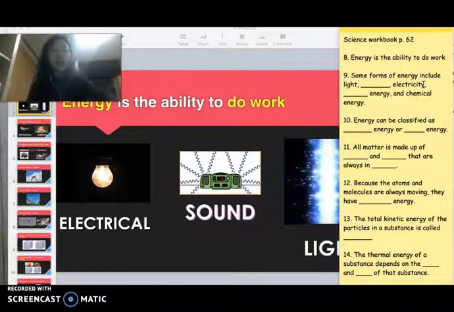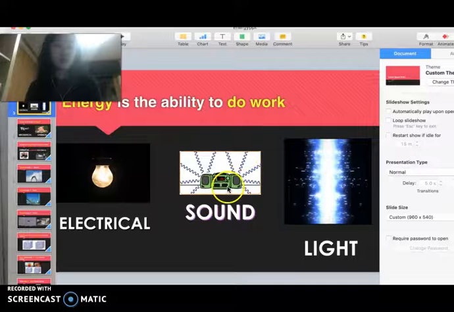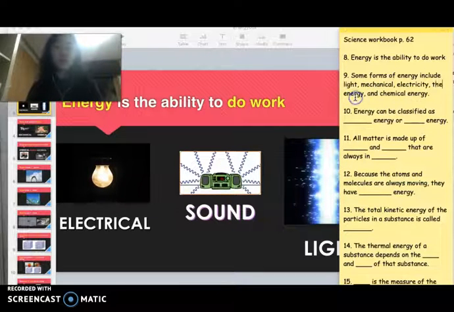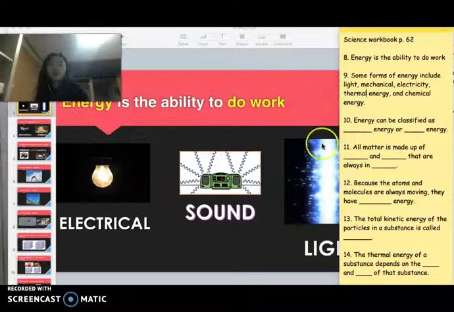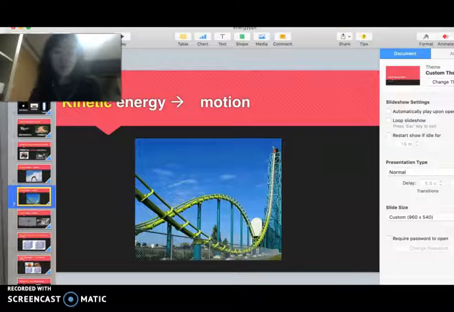All right. Number 9. Some forms of energy include light. So we have light here. Electricity, blank energy, and chemical energy. So you could say mechanical, you could say sound. I'm going to say mechanical. You could also say thermal energy. There's a lot of different answers. You could say sound, mechanical, thermal. Number 10, energy can be classified as blank energy or blank energy. So here is the kinetic and potential energy that we talked about.